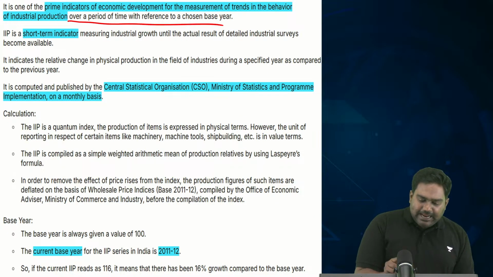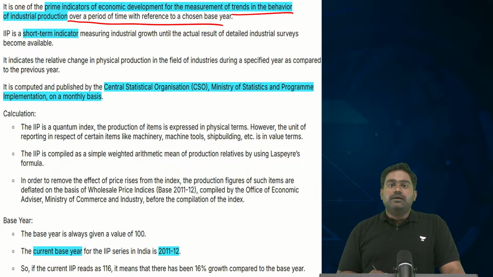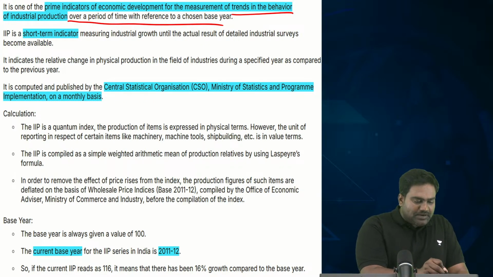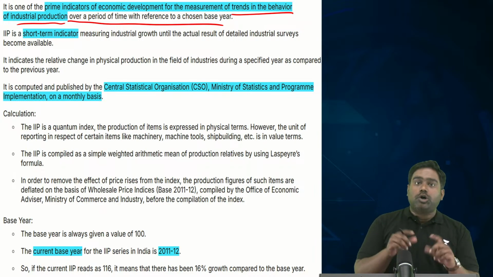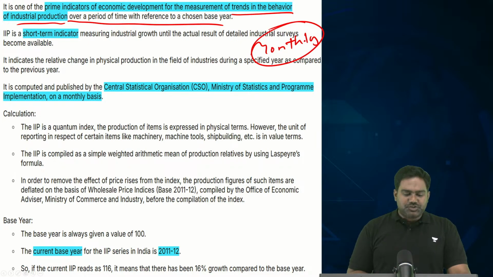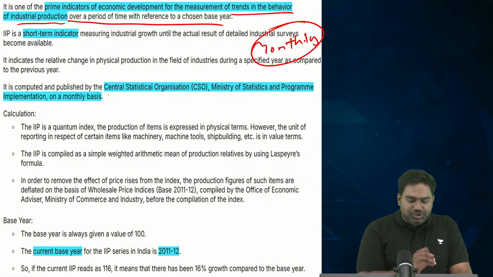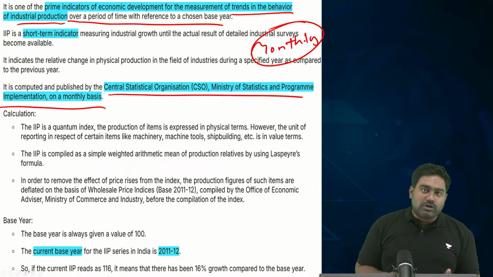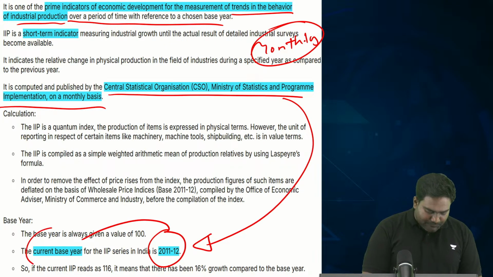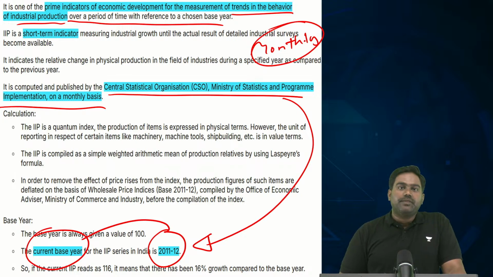It is a key indicator for economic development in the country to track the trends in the industry, to understand the extent of industrial production which is happening. It's a short term indicator. It provides a monthly outlook. It is published by the Central Statistical Organization of the Ministry of Statistics and Program Implementation, and it uses 2011-12 as a base year for comparison of the data.